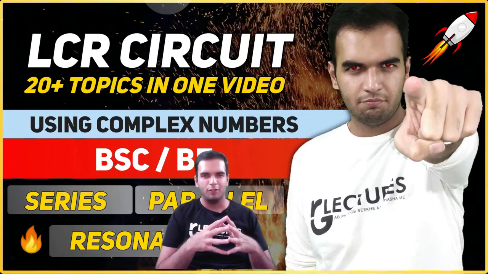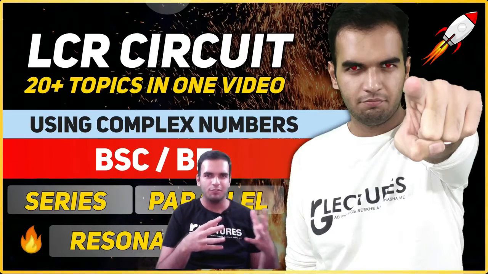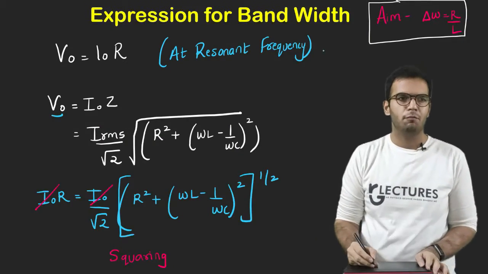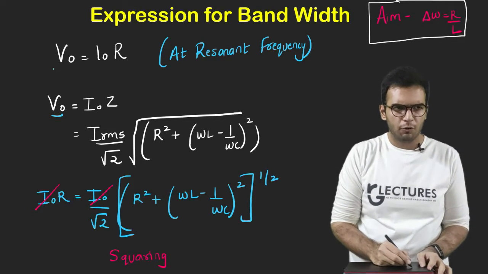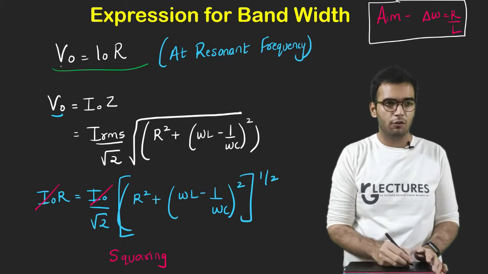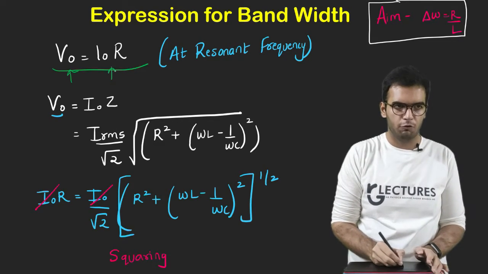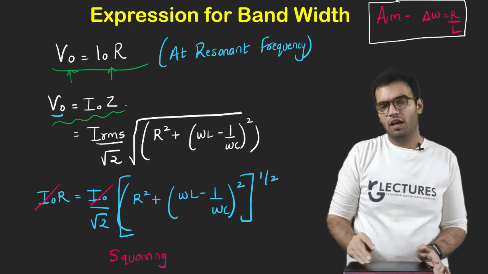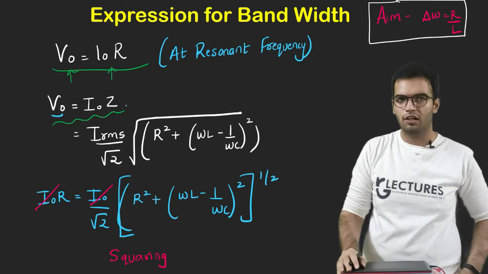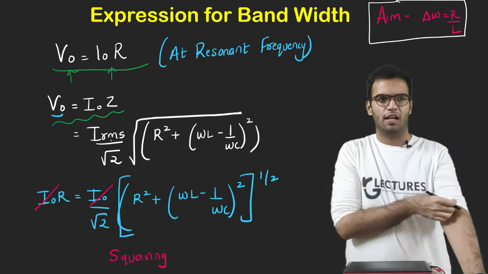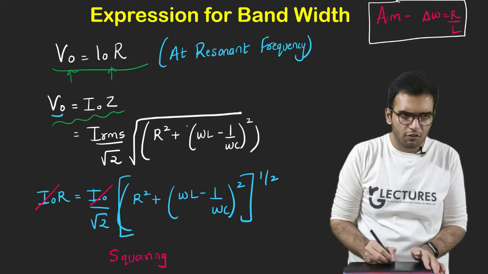Okay, first part of our lecture is completed, so drink some water and then come back to watch the second part. So, expression for bandwidth. At resonant frequency, I know V is equal to IR. Why have I written the resonant frequency? Because I am considering the peak values V0, I0. Also, generally speaking, V0 is I0Z, the resultant impedance.